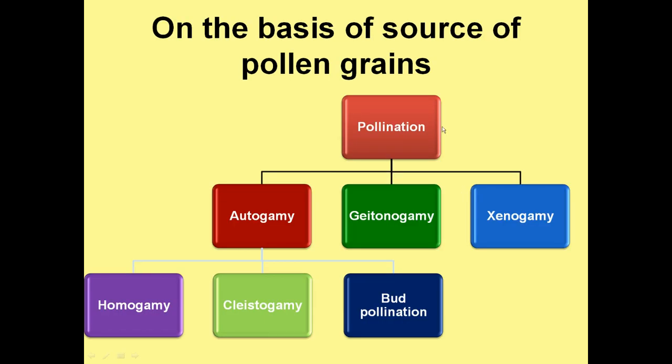On the basis of source of pollen grains, pollination is of three types, that is autogamy, geitonogamy, and xenogamy. Autogamy is further divided into three categories, that is homogamy, cleistogamy, and bud pollination.